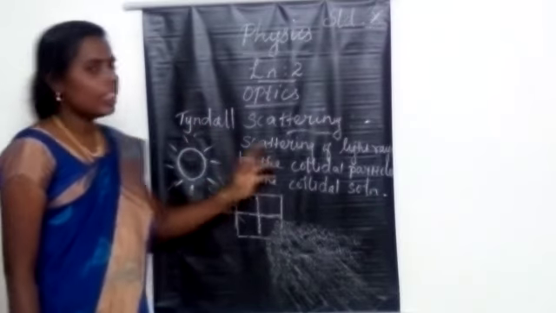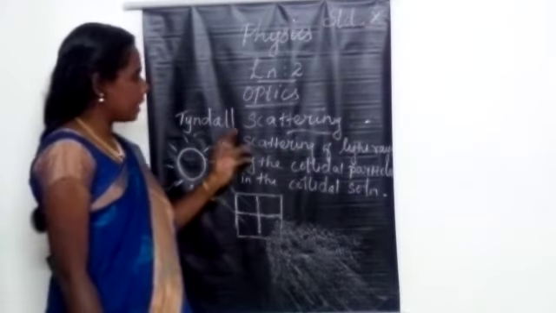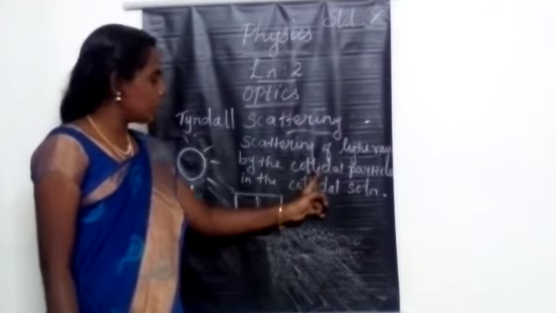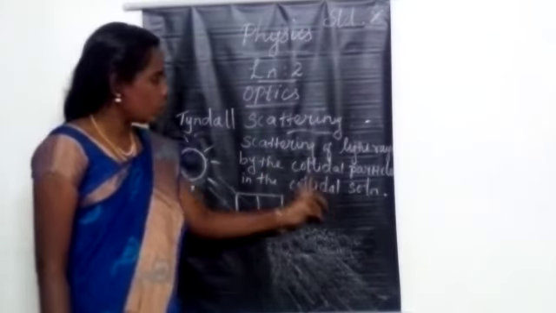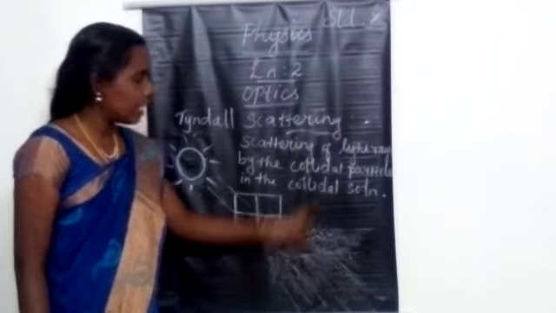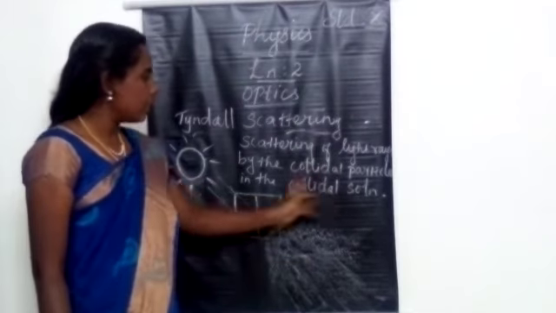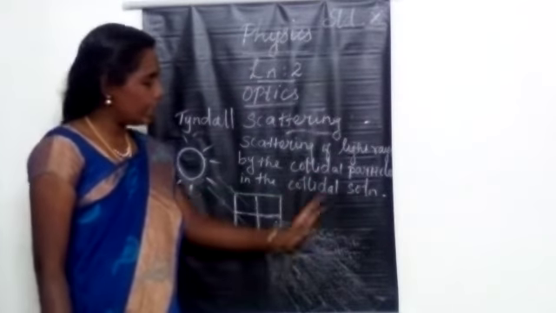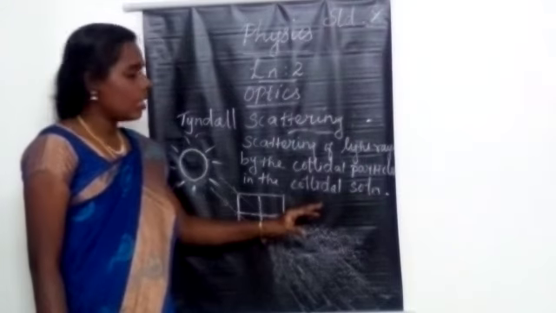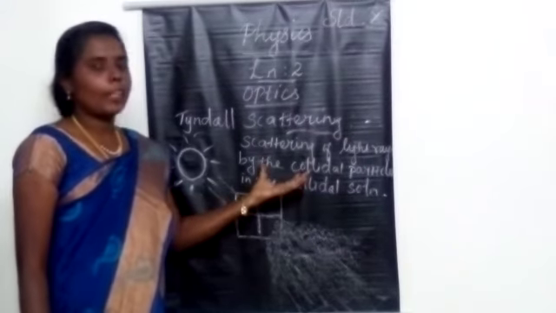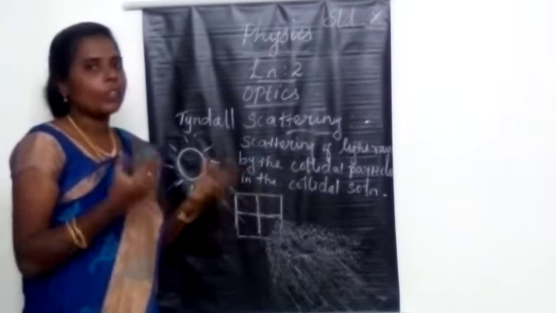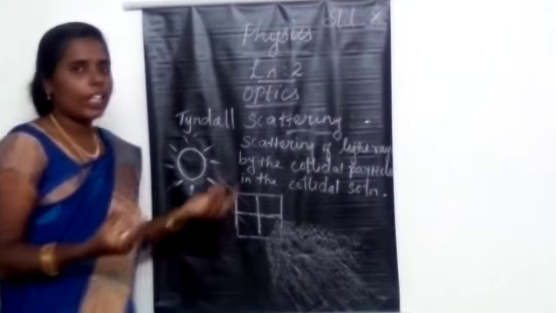Now we can see the definition. What is meant by Tyndall scattering? The scattering of light rays by the colloidal particles in the colloidal solution. Here, all the dust particles are considered colloidal particles in the colloidal solution. The air as a whole is considered the colloidal solution. Colloid means a microscopically small substance dispersed throughout the whole solution. That is called a colloidal solution.